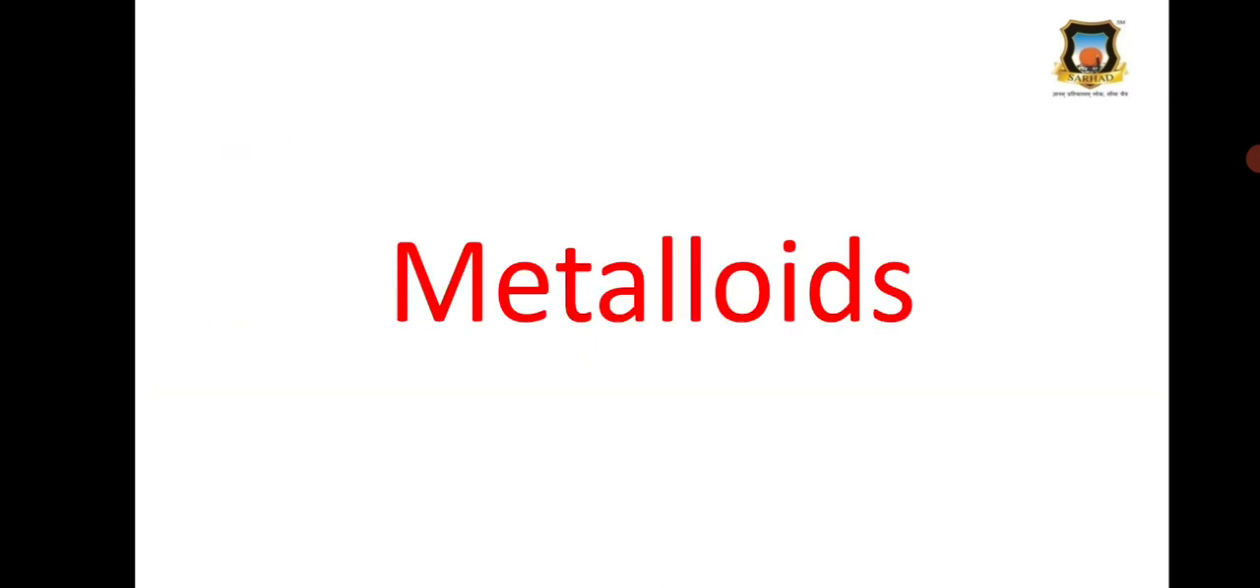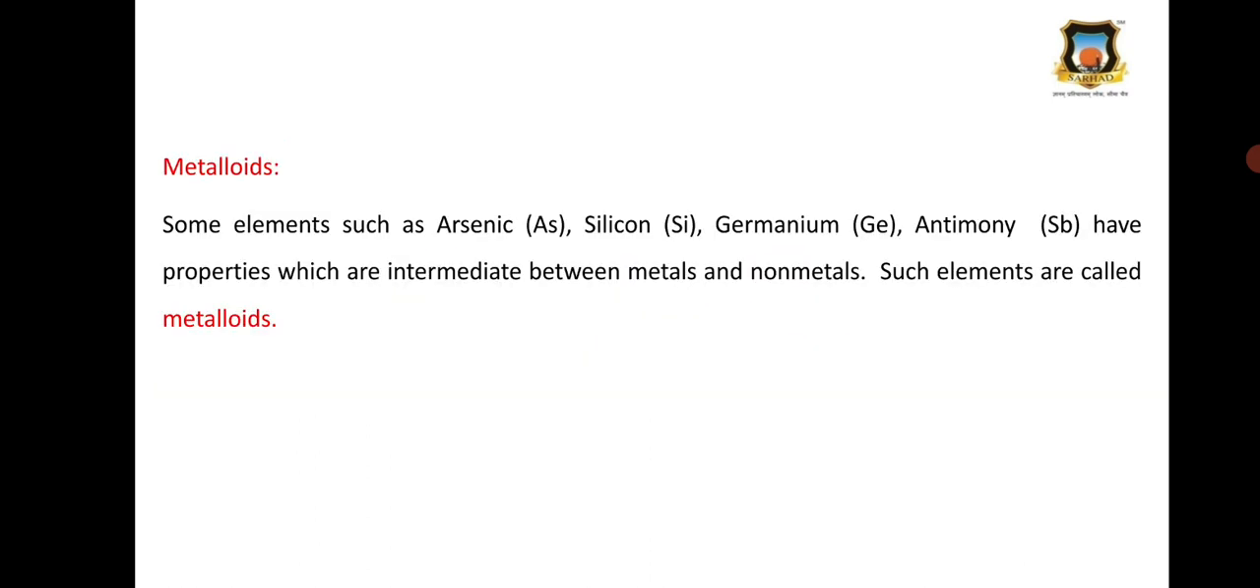Then metalloids. Some elements such as arsenic, silicon, germanium, antimony have properties which are intermediate between the metals and non-metals, and such elements are called metalloids. So metalloids have intermediate properties between the metals and non-metals.